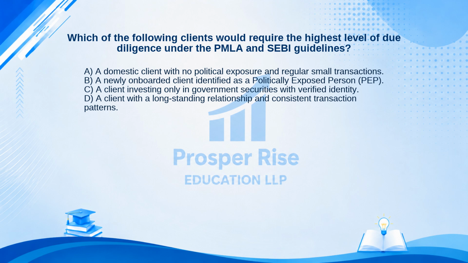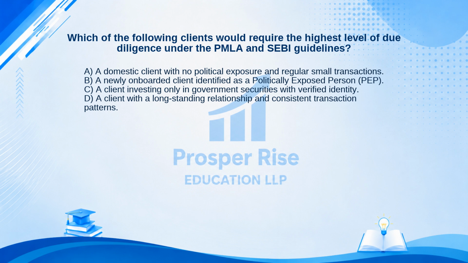A domestic client with no political exposure and regular small transactions. B. A newly onboarded client identified as a politically exposed person, PEP. C. A client investing only in government securities with verified identity. Or D. A client with a long-standing relationship and consistent transaction patterns. Take a moment to pause the video and decide.